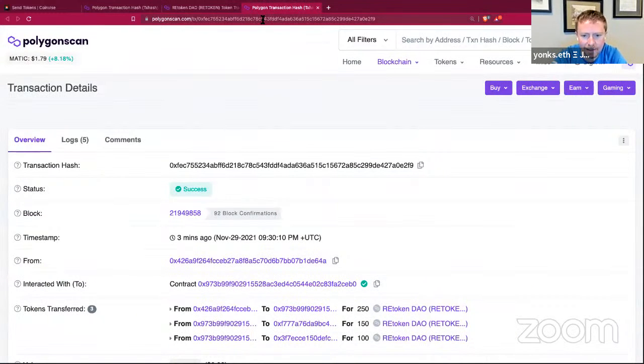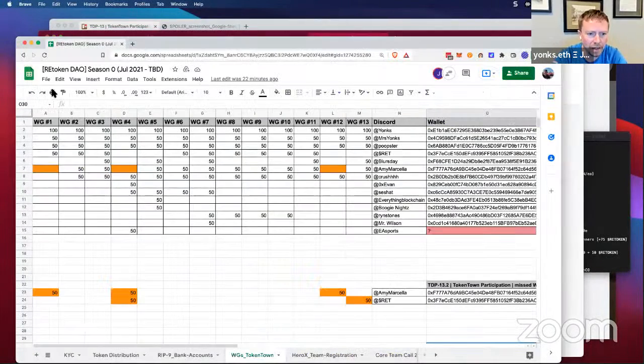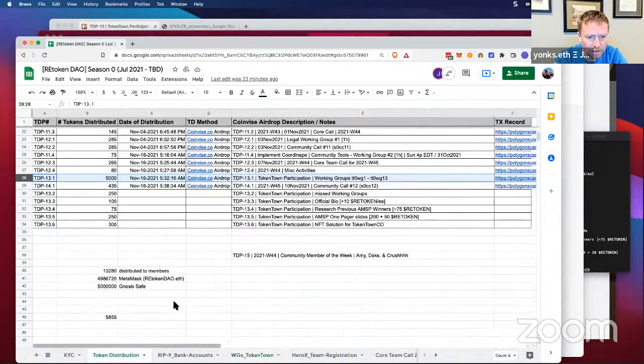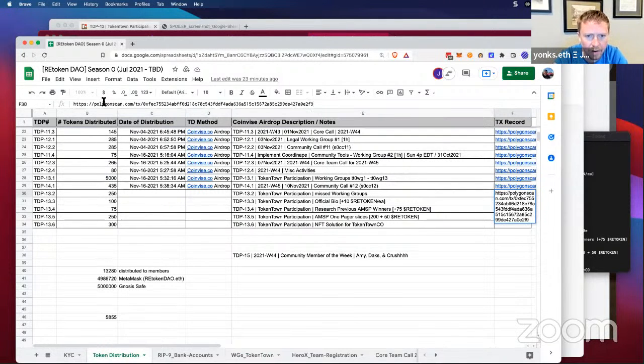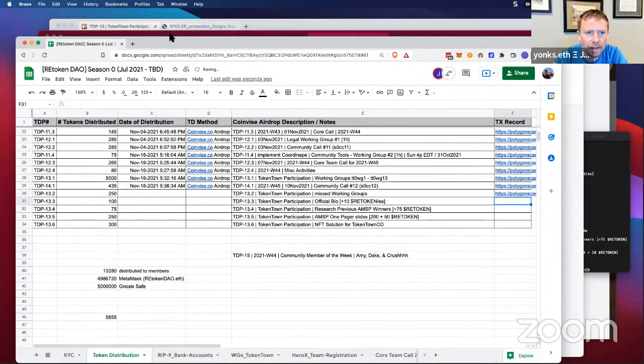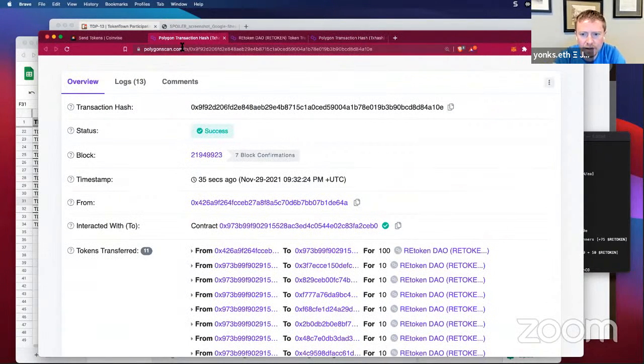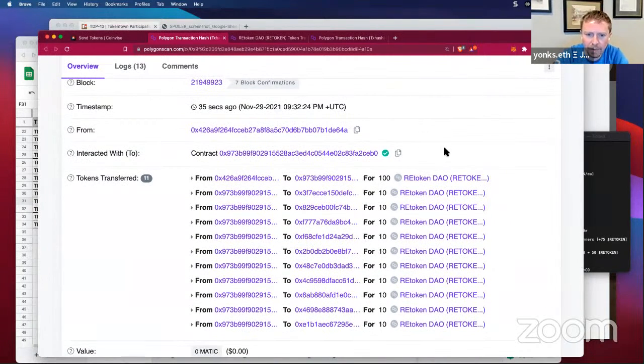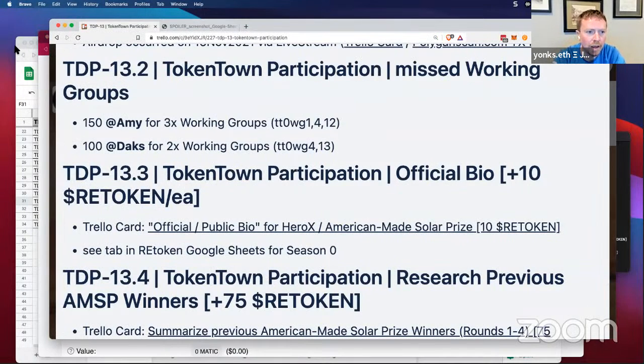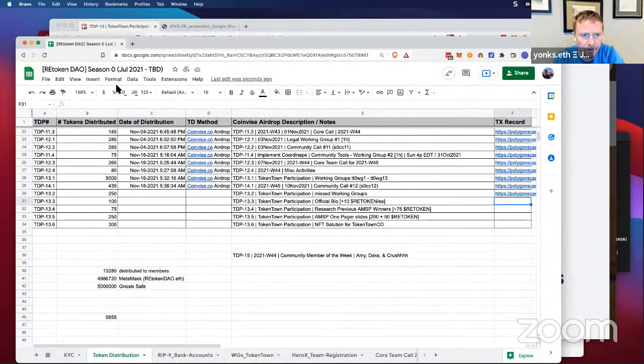I'm going to add this to our tracker sheet, which is right here, for the token distribution that we did for 13.2 in that row right there. And then the one that we just did was this one where we sent the 10 REtoken to multiple addresses. And I'll put that on here for 13.3 in that row right there.